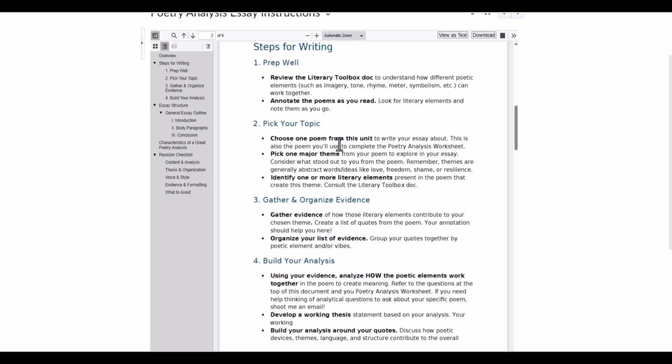After you pick your poem, choose a major theme. This is an abstract word. It could be love, it could be repentance, it could be shame, whatever. Pick a big theme in that poem that you'll explore in your essay, and then identify some literary elements that create that theme. So what kind of imagery goes into creating this idea of goodness in Mary Oliver's poem Wild Geese, that kind of thing. So you're going to pick one poem, pick a major theme, and then look at the literary elements that bring that abstract idea, that theme, to life in concrete ways.